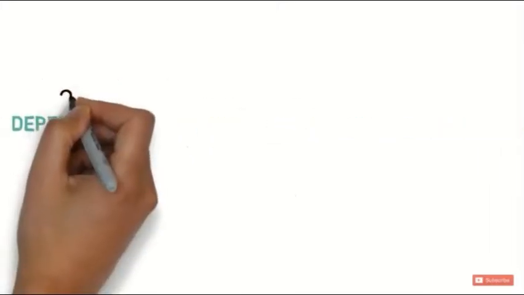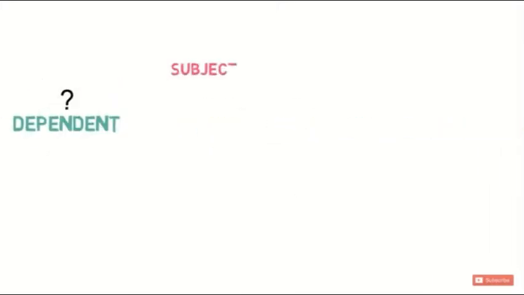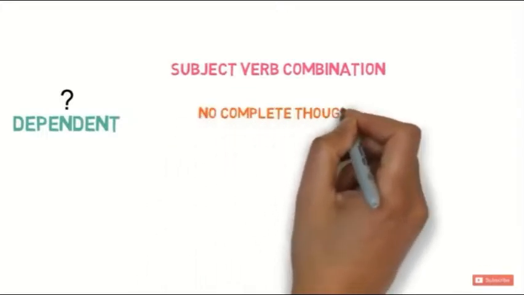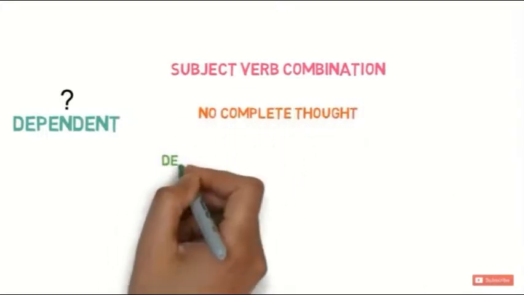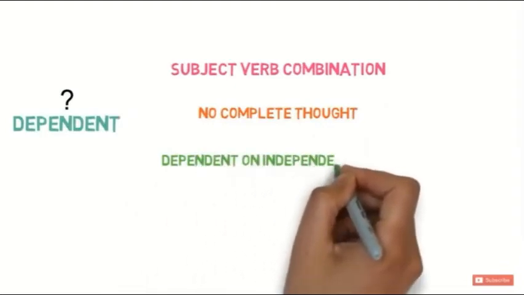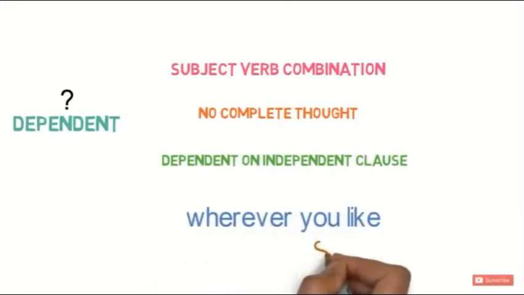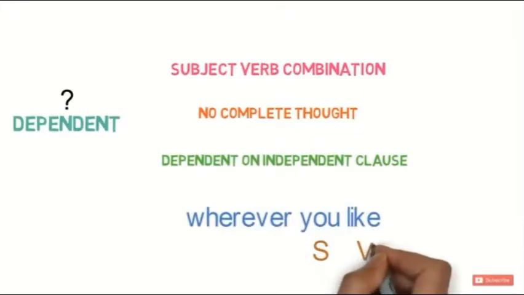Then, what is a dependent clause? It has a subject and a verb, but it doesn't have a complete thought by itself and is dependent on an independent or main clause for a complete thought. For example, wherever you like. Here, you is the subject and like is the verb, and the whole sentence is having a meaning as well, but it's incomplete.